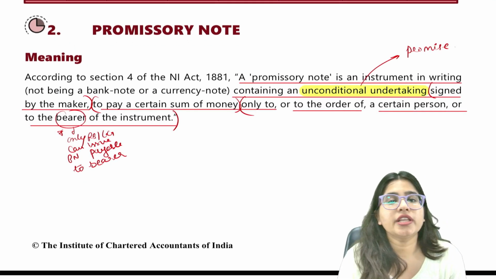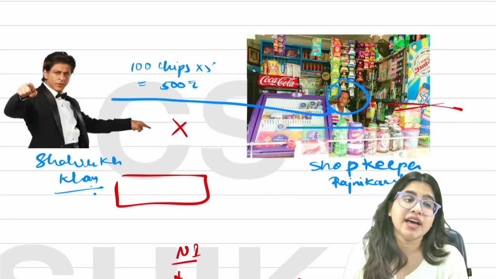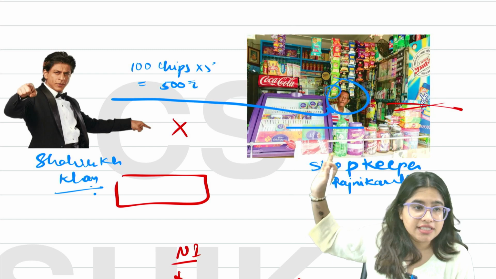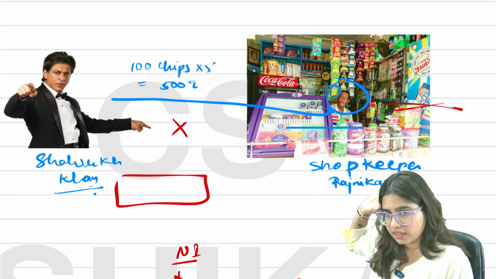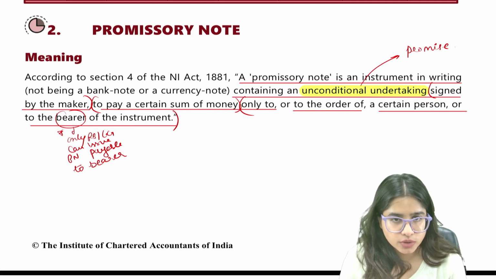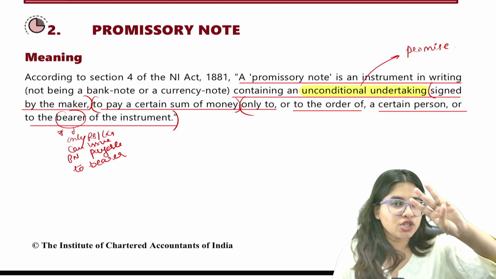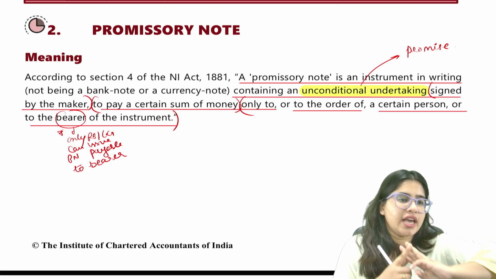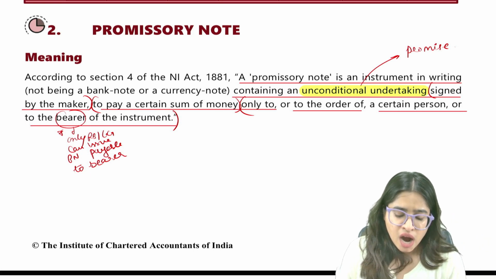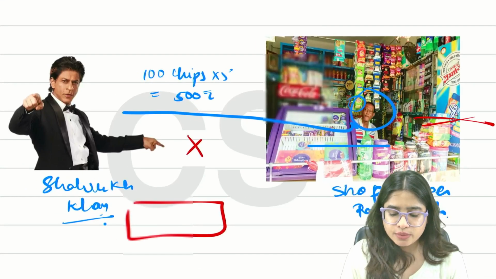So the topic that we are going to start today is promissory note. Guys, remember in the last session we did this example of Shah Rukh Khan and this shopkeeper Rajnikant. Now we will take the same example to understand the concept of promissory note. Basically in this chapter we have to study about three types of negotiable instrument: promissory note, bills of exchange, and check. And the first one is promissory note. Let's understand with the help of the same example that we did in the last session, so that it will be easy for you to understand.